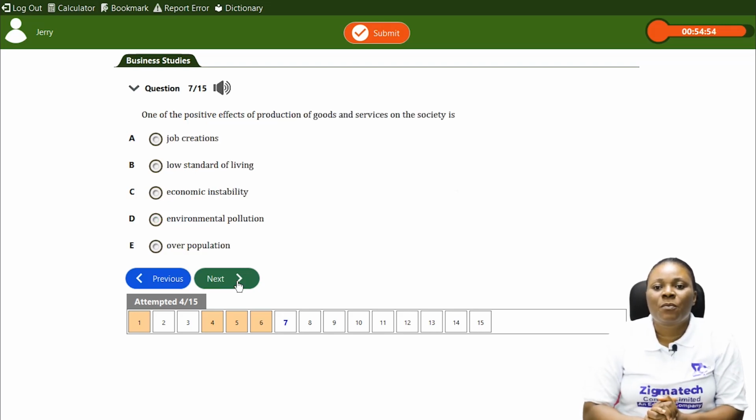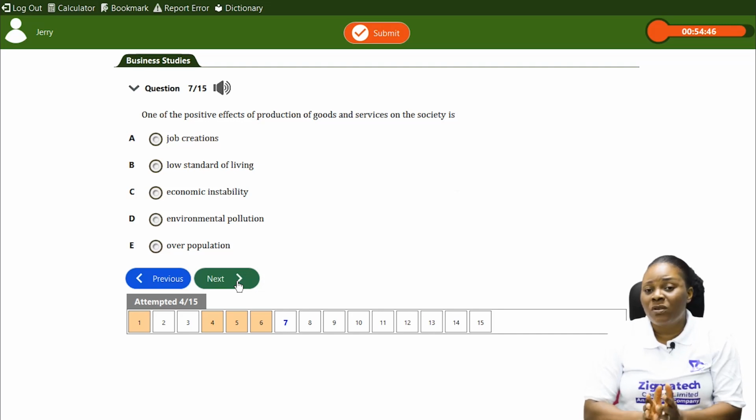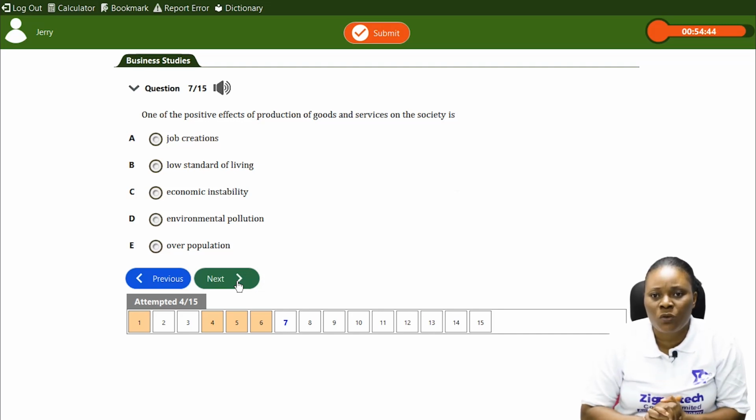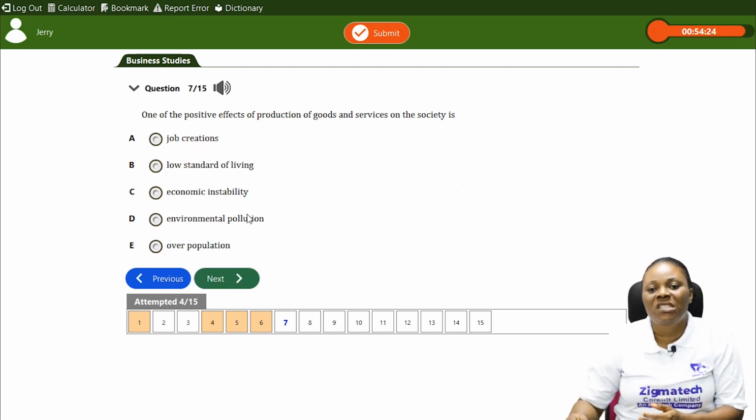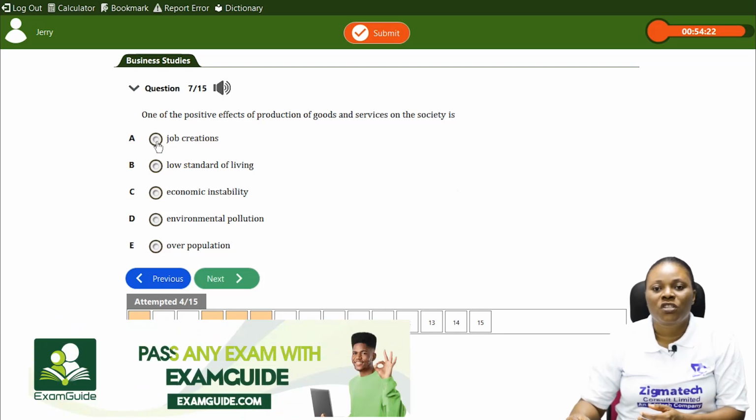Another question, one of the positive effects of production of goods and services on the society is dash. Remember, we looked at positive effects and negative effects. So which of these is one of the positive effects of production? Is it job creation or low standard of living or economic instability or environmental pollution or overpopulation? One of the positive effects of production is job creation. Production assists in the creation of jobs.